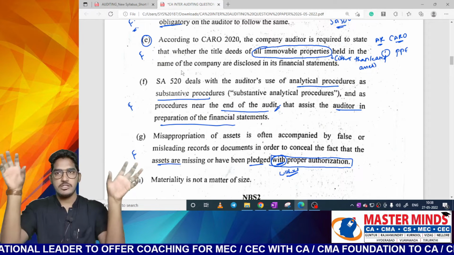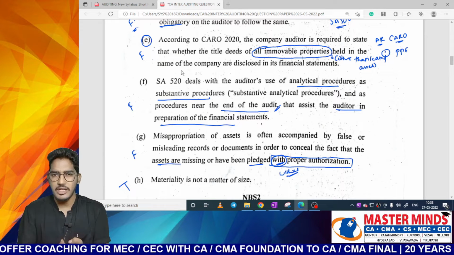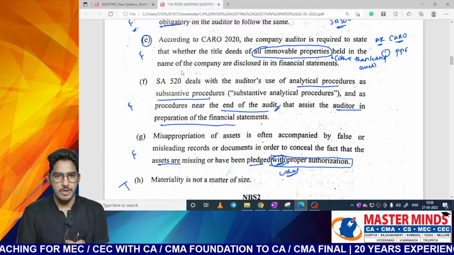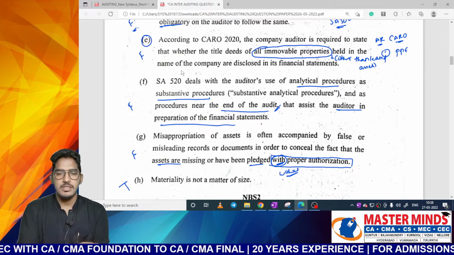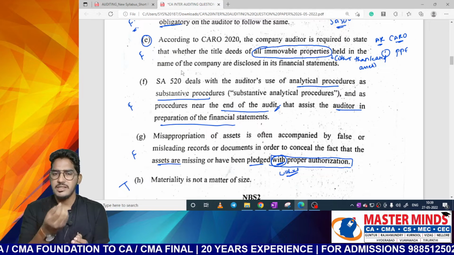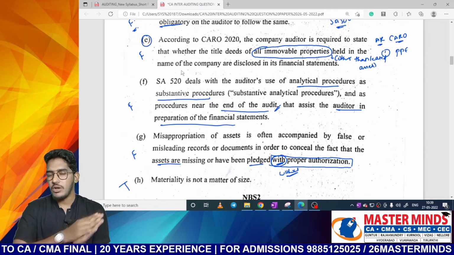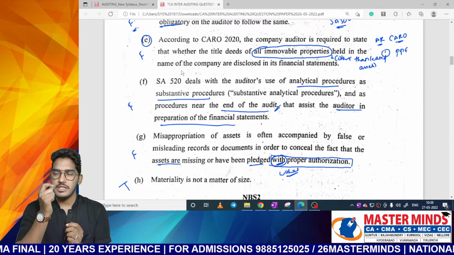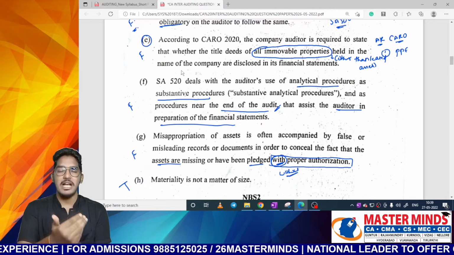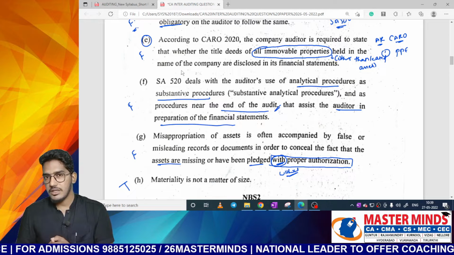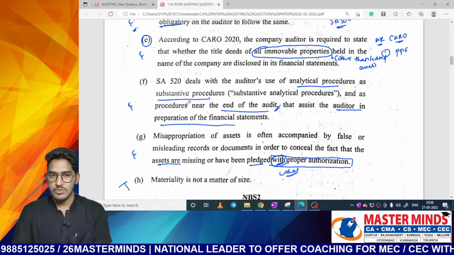See, that means if the amount is big, then only it is material. If it should be such a bigger amount, then only it is material. Not like that. Sometimes even small amounts could also be material. For example, research and development expenditure in the case of a pharmaceutical company, no matter how small it is, will still be considered as material. So materiality will not always be a matter of size. Sometimes even very small amounts could be considered as material. Even qualitative aspects like the non-working of internal controls can also be considered as material. So that statement is also true.